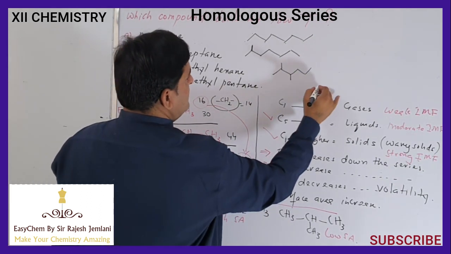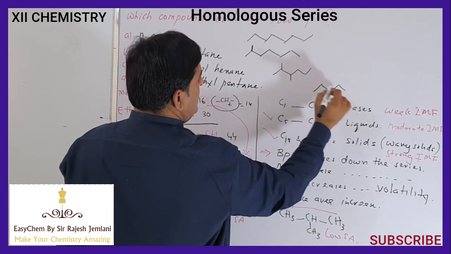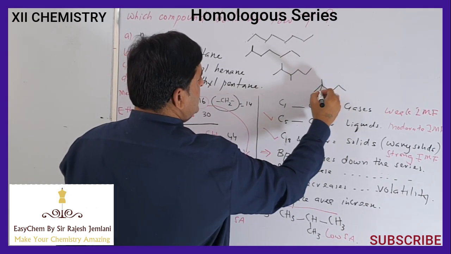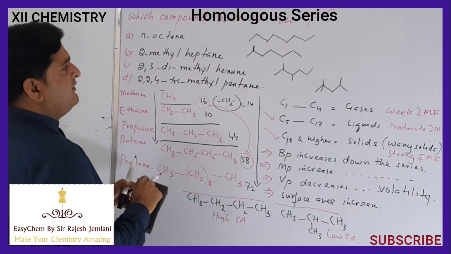2,2,4-trimethylpentane. So there are 5 carbon atoms: 1, 2, 3, 4, 5. There are 2 branches on the second carbon and 1 branch on the fourth carbon. So compare the surface area.